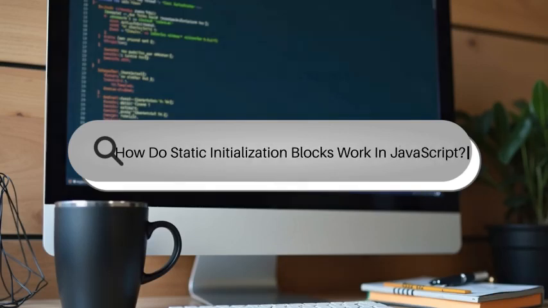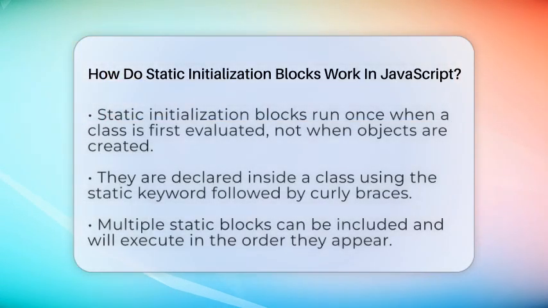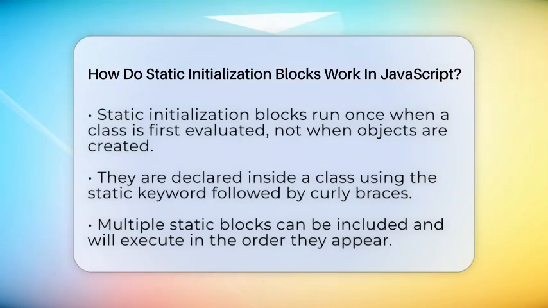How do static initialization blocks work in JavaScript? Imagine you're building a complex machine and want certain parts to be ready before anyone even presses the start button. That's what static initialization blocks do in JavaScript classes. They run once when the class is first evaluated, not when you create an object from that class. This makes them perfect for setting up static properties that depend on each other or need some calculations.